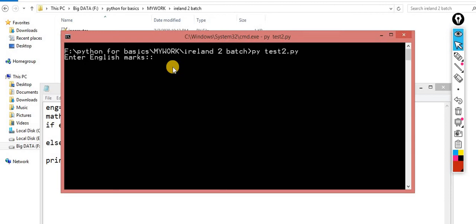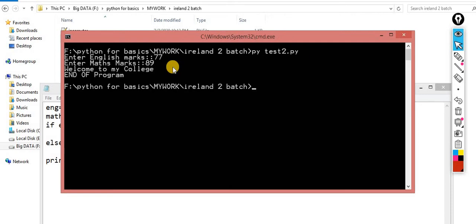Now English marks, let's suppose this time I enter 77, mathematics marks 89. Now the picture is more clear. The condition is true. If the condition is true, then I will get the message, welcome to my college.